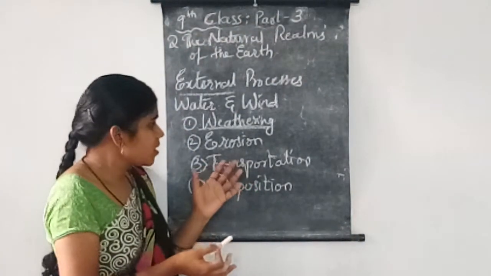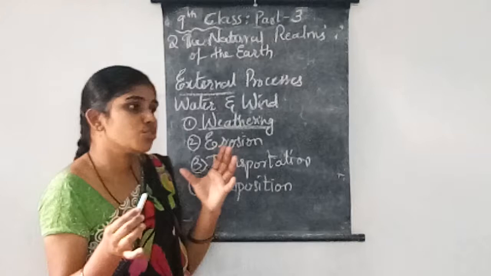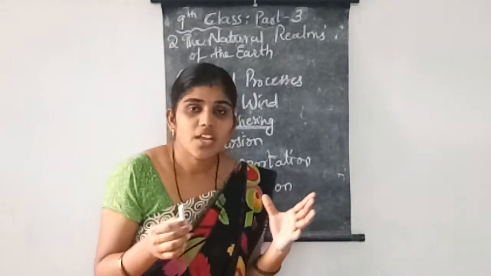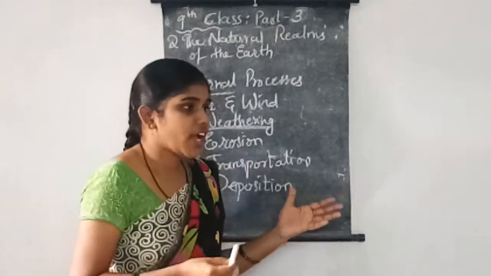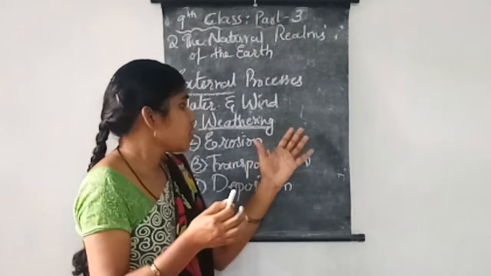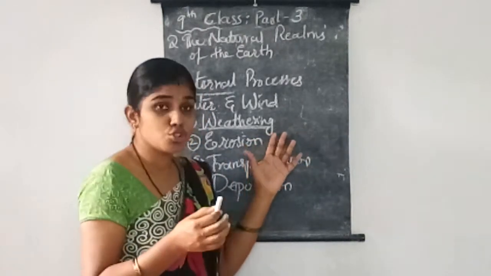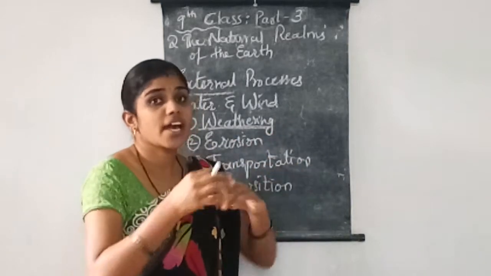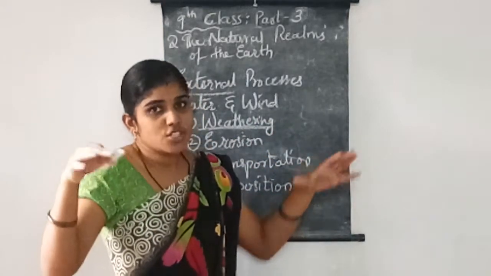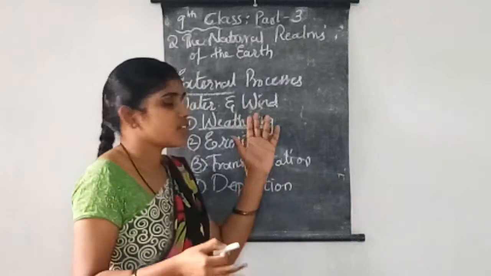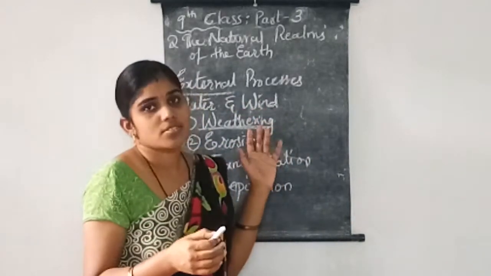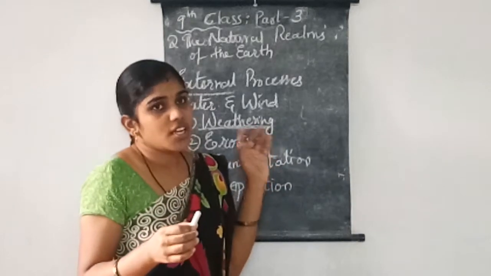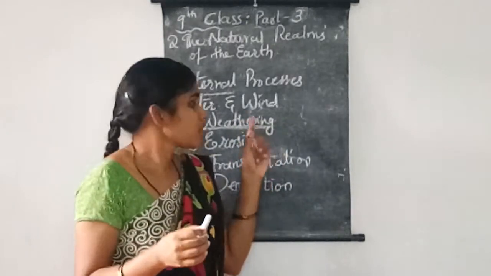So due to the seasonal changes and the winds, the tops of the mountains and the huge rocks on the land are getting cracks and getting broken. This process is called weathering: breaking and dividing the mountain into different parts, rocks and mountains.